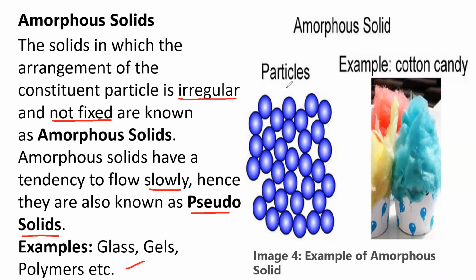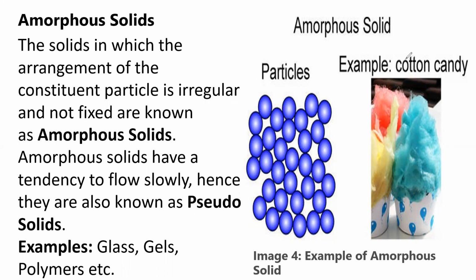You can see in the right-hand side picture that the molecules are not closely packed as in the case of crystalline solids. They have an irregular pattern. The pattern is not repeated regularly and it has a very short range order. Whereas in crystalline solids, it's a long range order, meaning the same pattern is visible throughout the solid. But here an irregular pattern will be visible throughout the solid. That's why they are called amorphous solids.